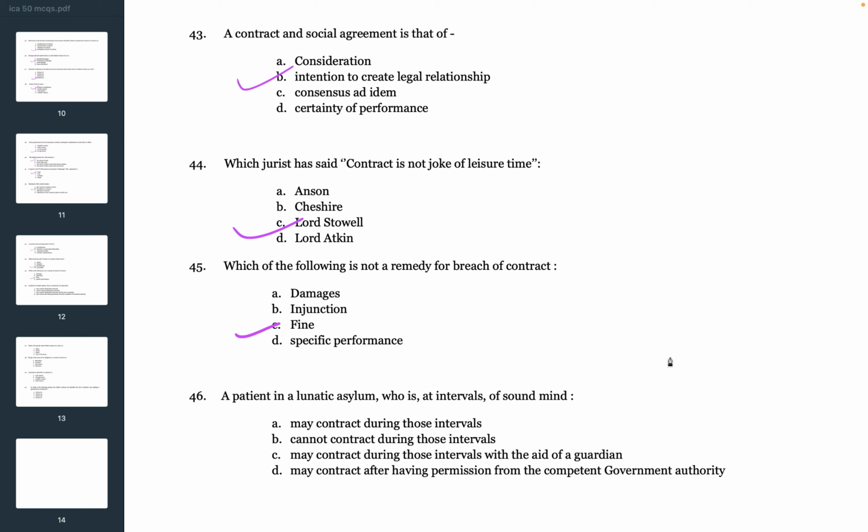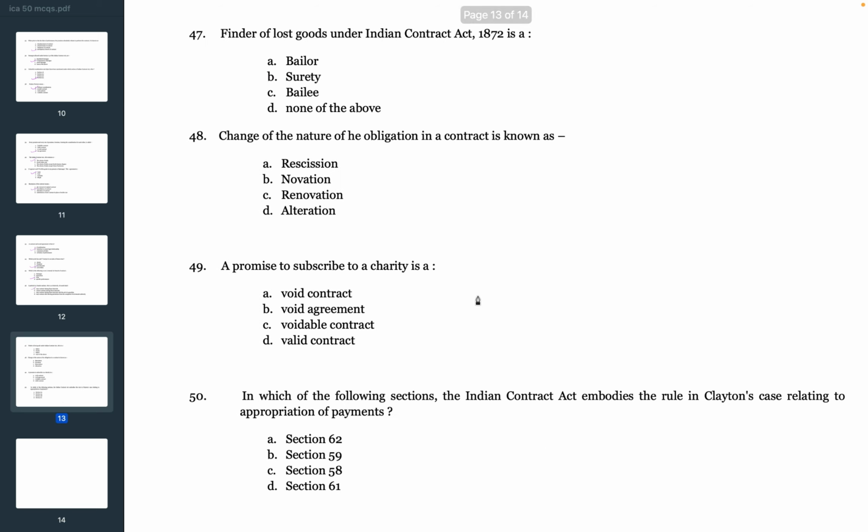Next question. A patient in a lunatic asylum who is at intervals of sound mind, A. may contract during those intervals, B. cannot contract during those intervals, C. may contract during those intervals with the aid of a guardian, D. may contract after having permission from the competent government authority. So the correct answer is A. may contract during those intervals.